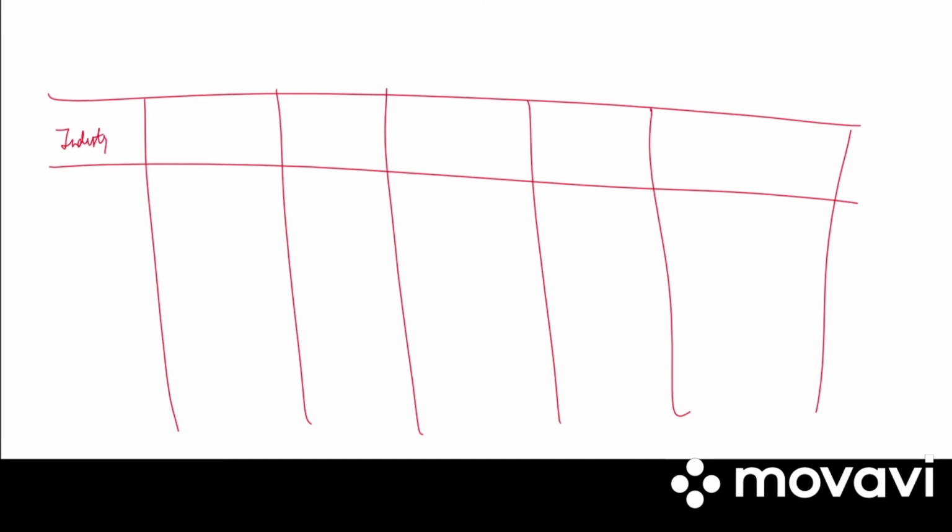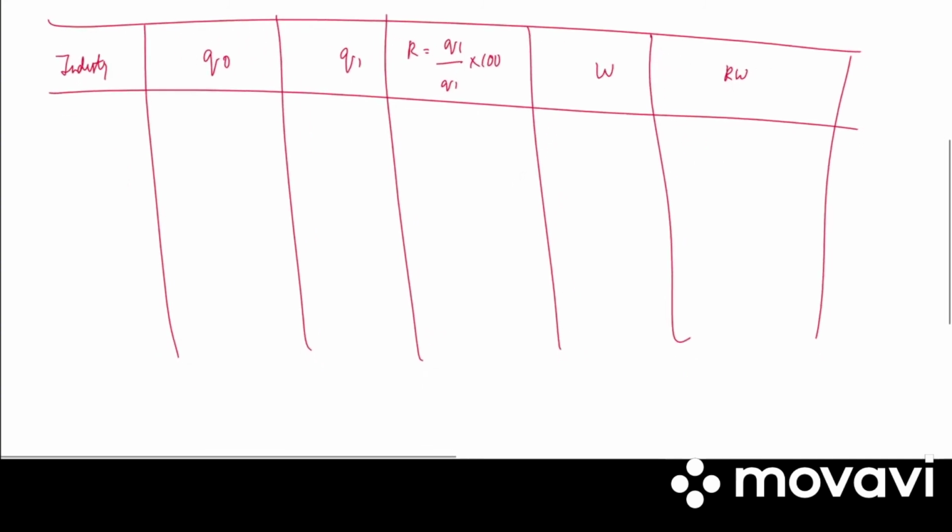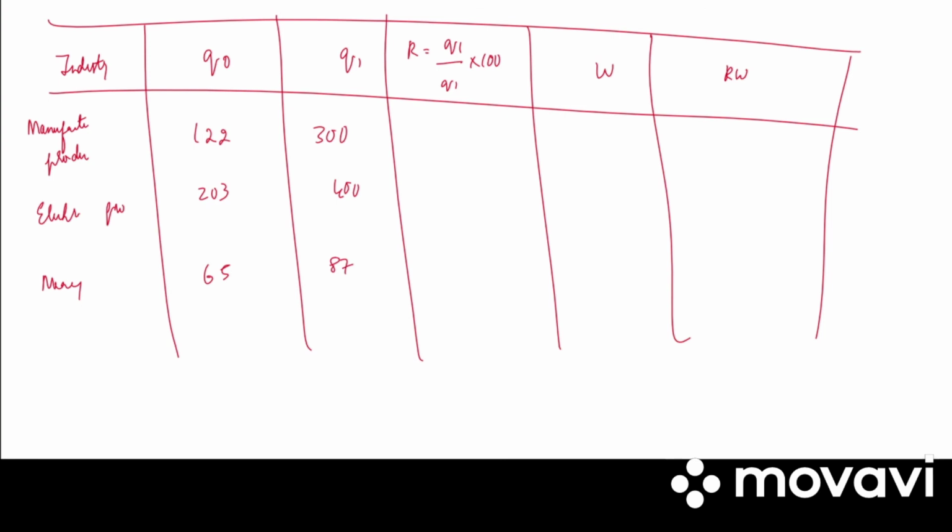So industry, Q0, Q1, R is equal to Q1 by Q0 into 100. Then we have W, then we have R into W. Manufacturing production 122, 300. Electric products 203, 400. Mining 65, 87.